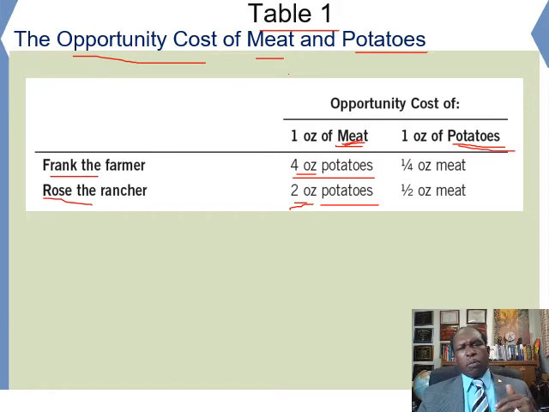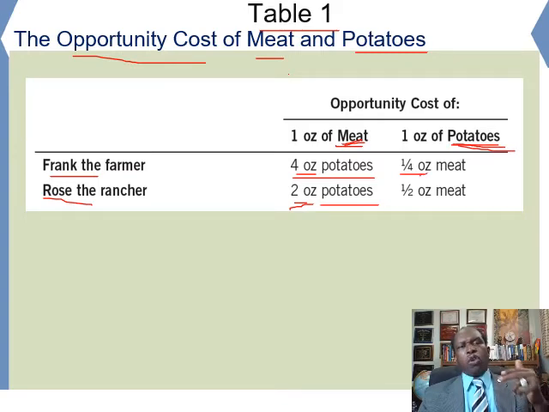Moreover, to find out the opportunity cost of producing potatoes: it takes Frank 15 minutes to produce 1 ounce of potato, and it takes Frank 60 minutes to produce 1 ounce of meat. 15 divided by 60 equals one fourth, so one fourth of an ounce of meat.